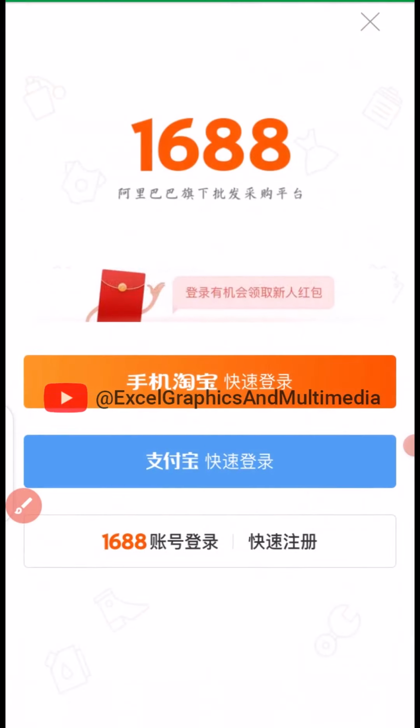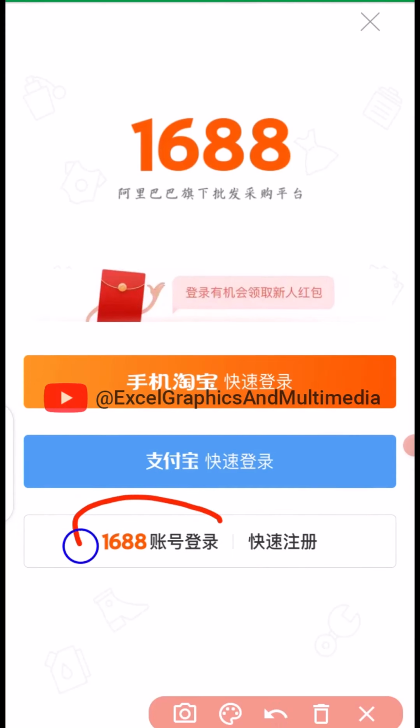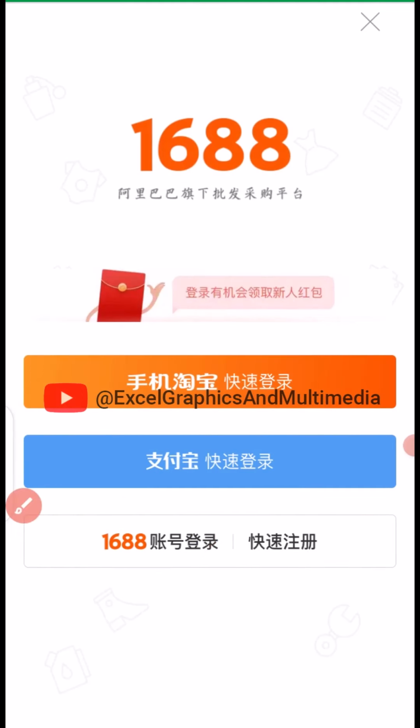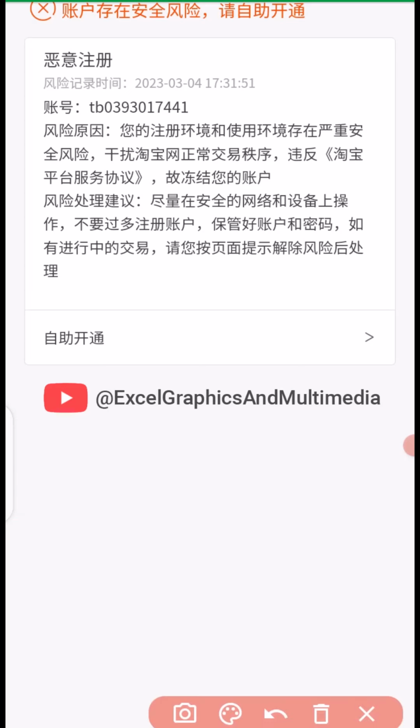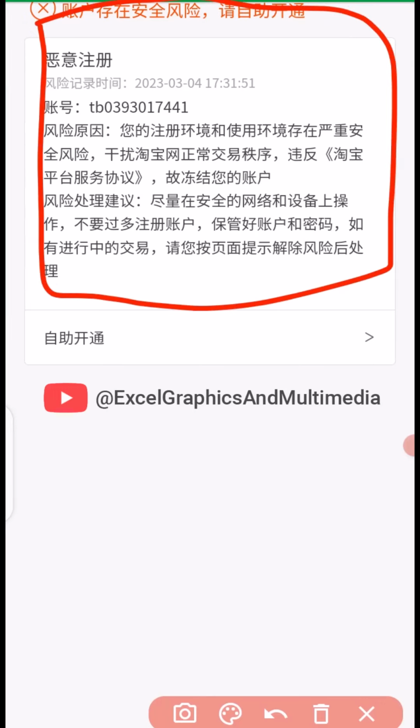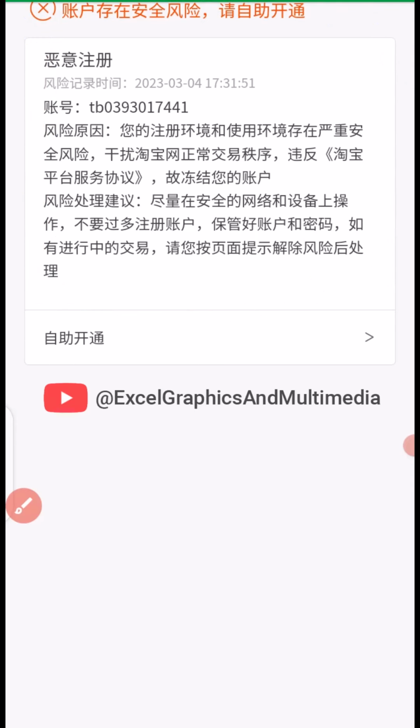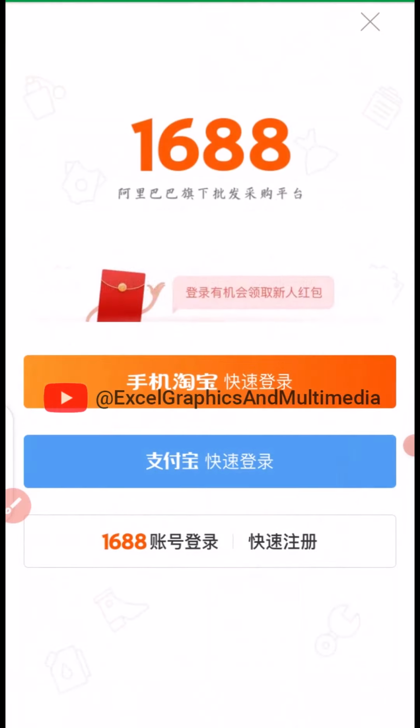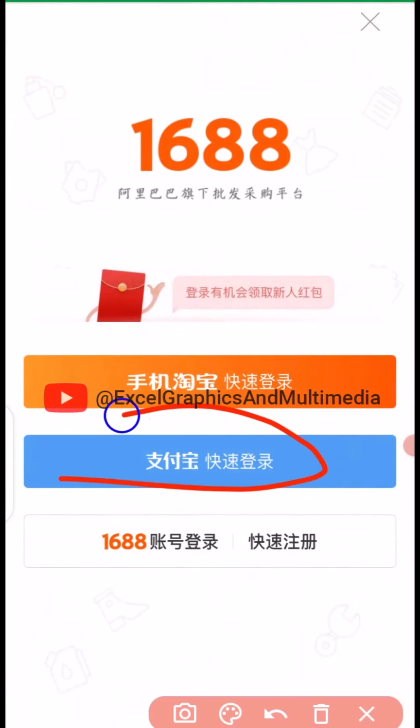The second option is to use your Taobao member name and password. So for you to do that, you just have to click on 1688. If I click on 1688, they will ask me to enter my Taobao username and Taobao password. So you can see we have the same issue. The account has been frozen by Taobao or Alipay. Now, if you have these two issues, you use your Alipay to log in, you are denied. You use your 1688 login, you are denied.